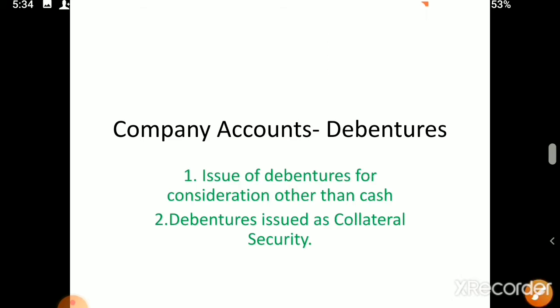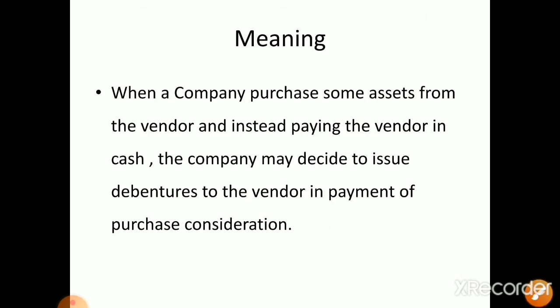Meaning, when a company purchases some assets from the vendor, instead of paying the vendor in cash, the company may decide to issue debentures to the vendor in payment of the purchase consideration.